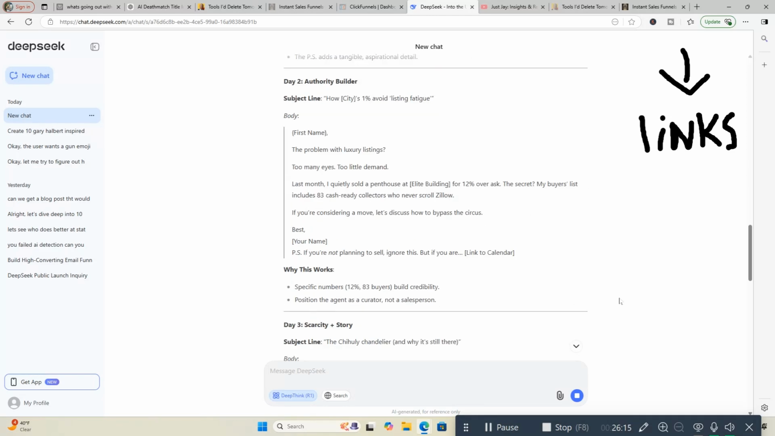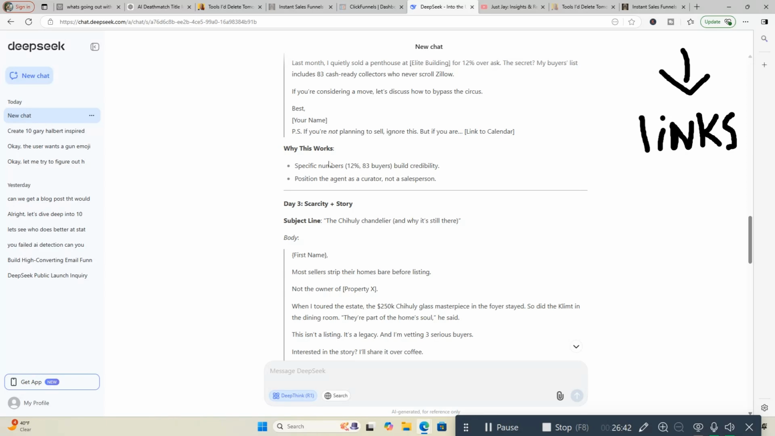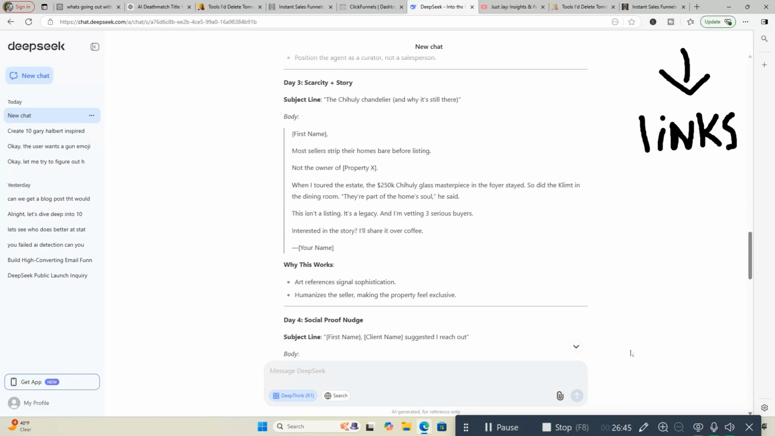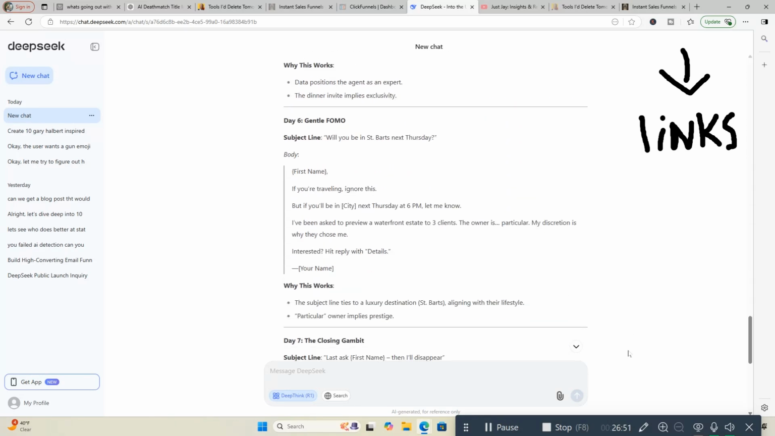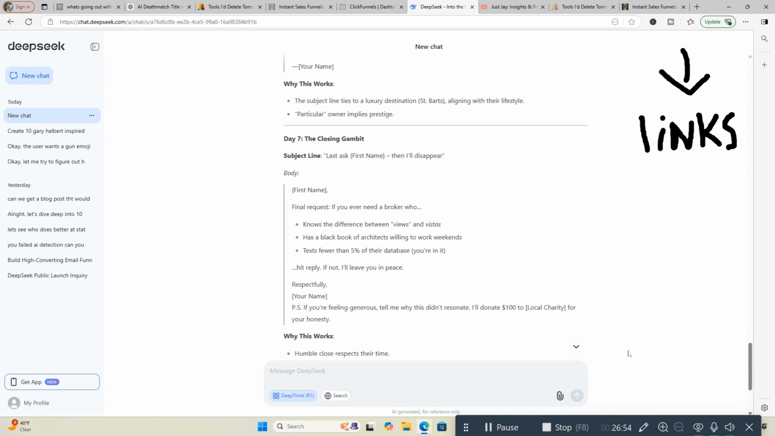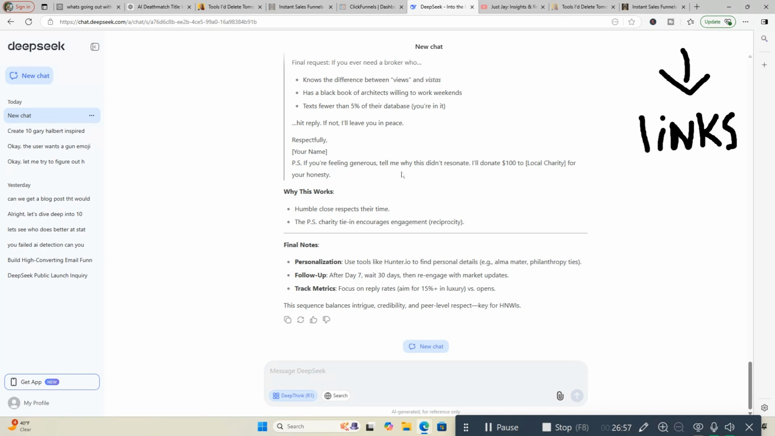Authority builder: how the city's 1% avoid listing fatigue. Body: "First name, the problem with luxury listings, too many eyes, too little demand. Last month, I quietly sold a penthouse at, put in whatever elite building you're in, or you sold, for 12% over ask. The secret, my buyer's list includes 83 cash-ready collectors who never scroll Zillow. If you're considering a move, let's discuss how to bypass the circus." Why this works, and it gives you all of it. Day 3, scarcity. Day 4, social proof. Day 5, market hook. Day 6, general FOMO, fear of missing out. And day 7 is a closing gambit. Final notes.